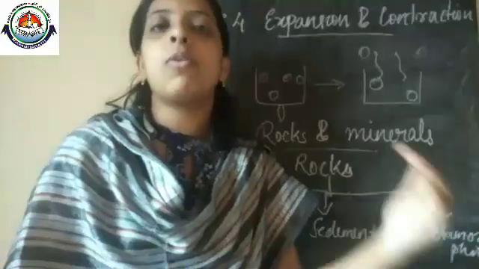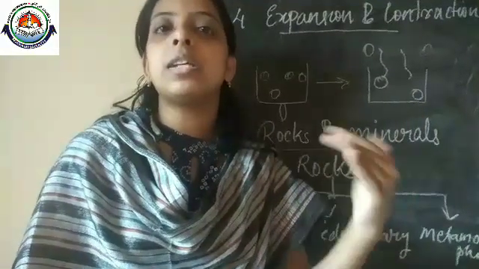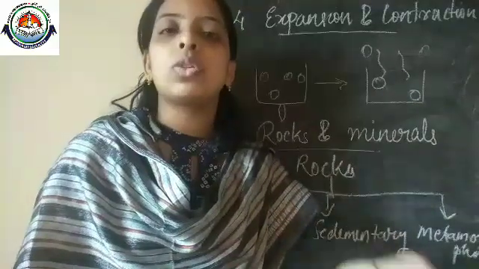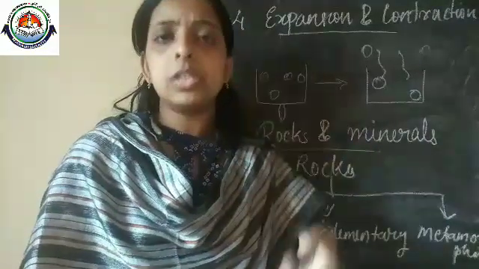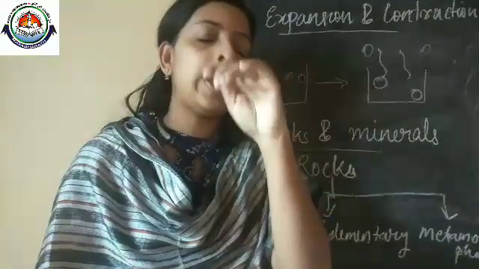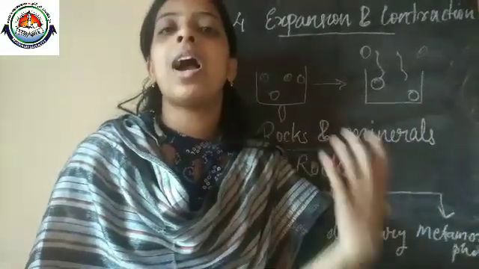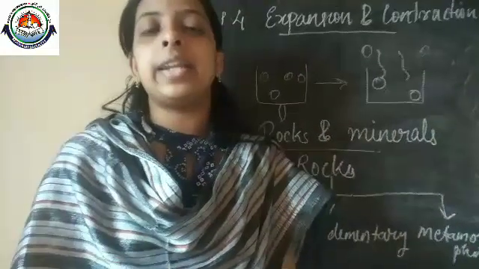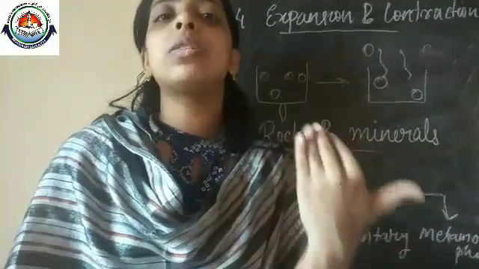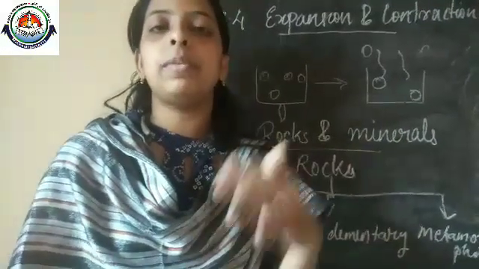The molten rock or magma is a fluid, not completely solid and not completely liquid, a mixture of solid and liquid. When it comes out of the surface, it cools down, and we can consider two ways. In some cases the magma cools down and becomes a hard rock, which is considered granite. In the case of pumice, lava cools down and forms pumice, which is lighter, and that is the only difference.